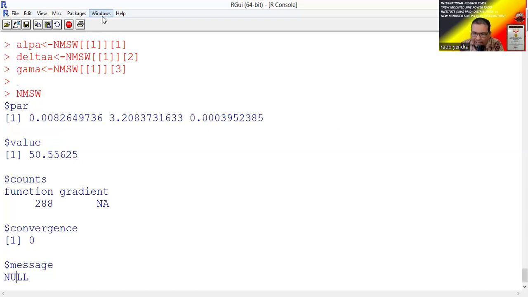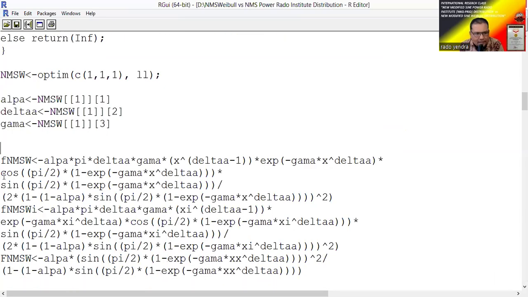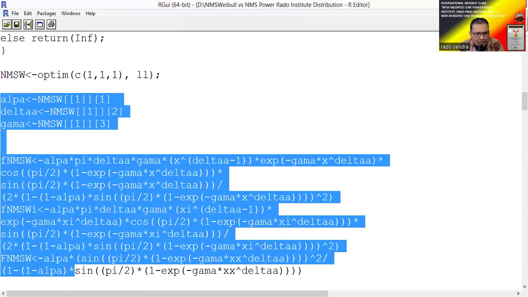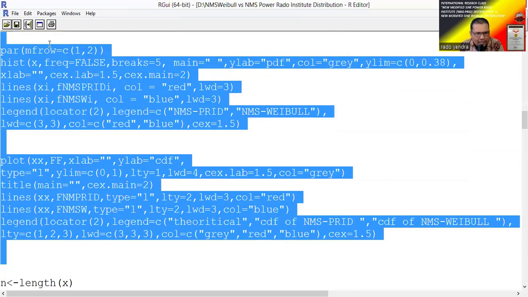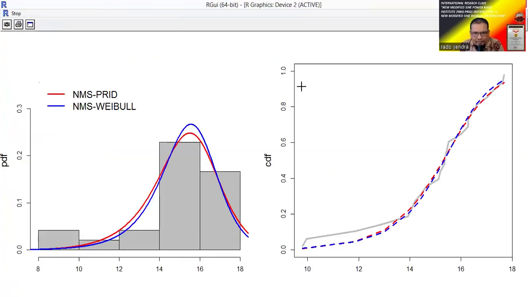Based on the density plot and the cumulative plot, we will make the comparison with these two plots. From this one, the blue one is the density function of the new modified sine Weibull distribution, and the red one is the new modified sine Power Rado Institute distribution.